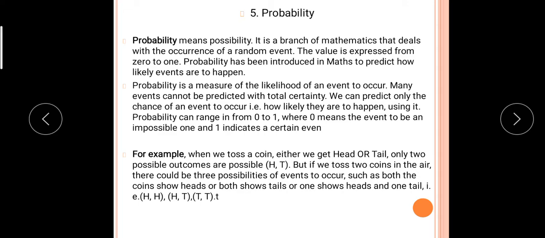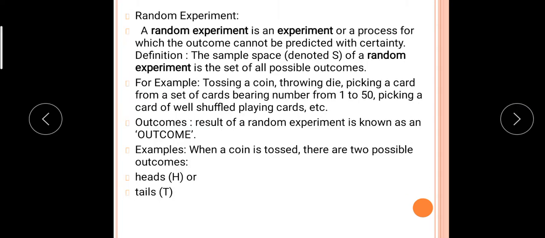Okay, very simple concept. Now see the random experiment. What is meant by a random experiment? It is an experiment or a process for which the outcome cannot be predicted with certainty. The sample space of a random experiment is the set of all possible outcomes. For example, tossing a coin, throwing a die, picking a card from a set of cards numbered 1 to 10, or picking a card from a well shuffled deck of playing cards.